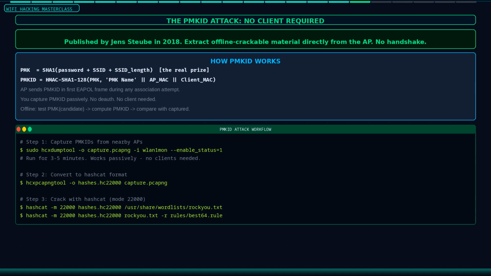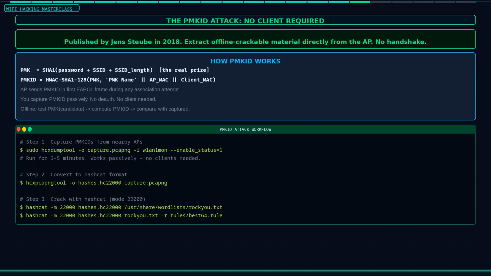When a client associates with a WPA2 network, the access point sends a key derivation material value called the PMKID in the first EAPOL frame. This PMKID is derived by taking the HMAC SHA1 of the string PMK name, plus the access point MAC address, plus the client MAC address. The PMK, or pairwise master key, is itself derived directly from the password. So if you have the PMKID, you can test password candidates offline: compute the PMK from a candidate password, compute what the PMKID should be, and compare with the captured PMKID. Match means you found the password.